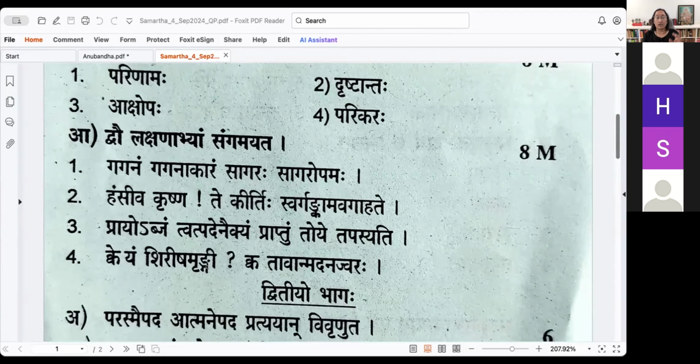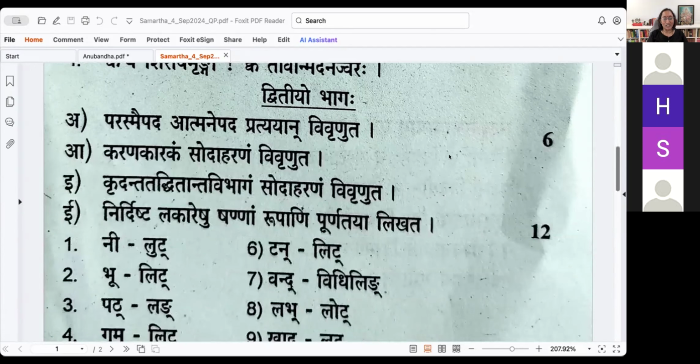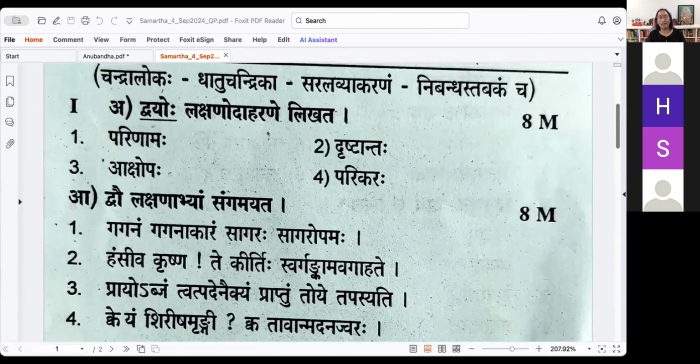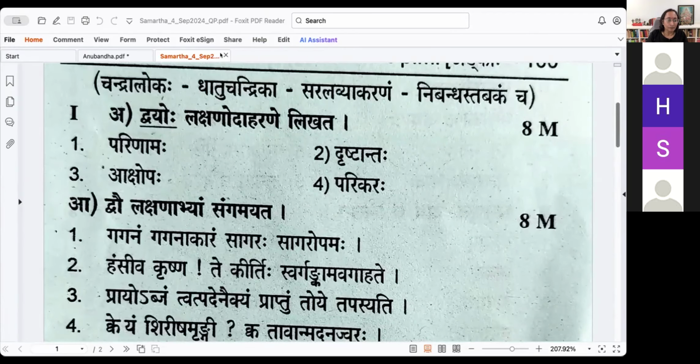You can do Padaccheda and Anvaya if you have time. Don't do too much because you will miss out on the Sarala Vyakaranam section, which requires more thinking and writing. Okay, so this is all you need for Kuvalayananda.